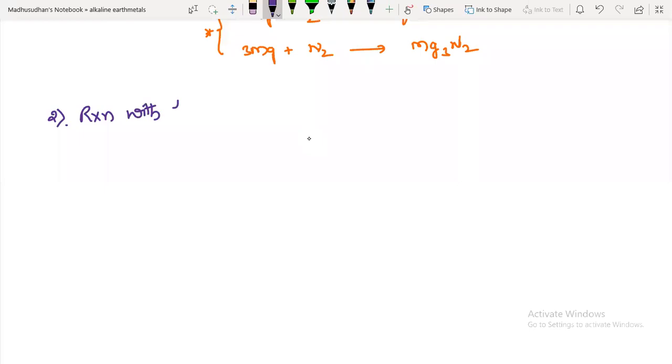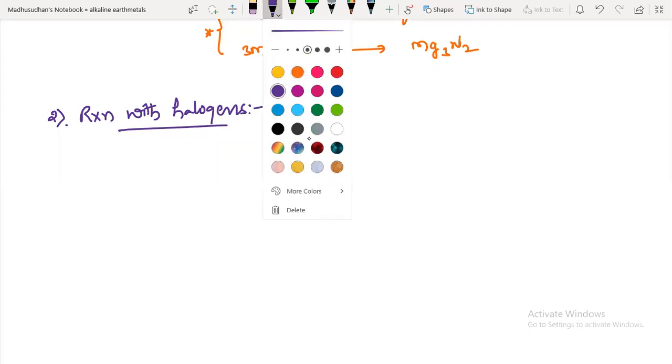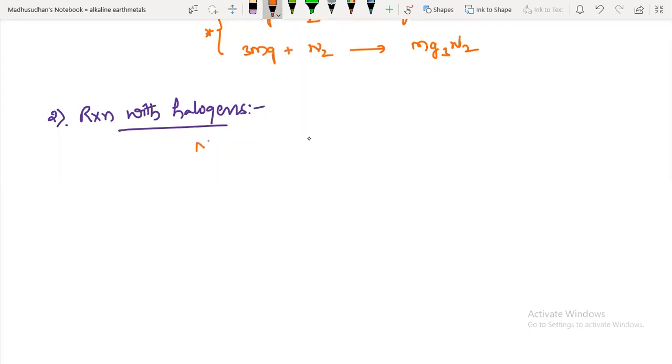Reaction with halogens. So what happens in this? Here, when metals, this is a very, very important concept, guys. Some exceptions are there in this. When a metal reacts with any halogen, what is the X here? Here X would be fluorine, chlorine, bromine, and iodine. Anything. It will form dihalides, MX2 type.